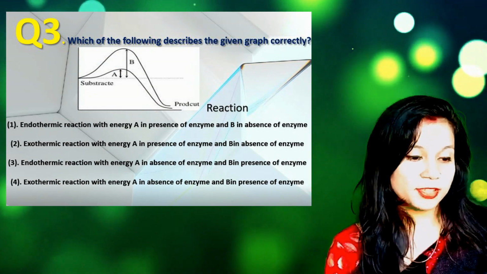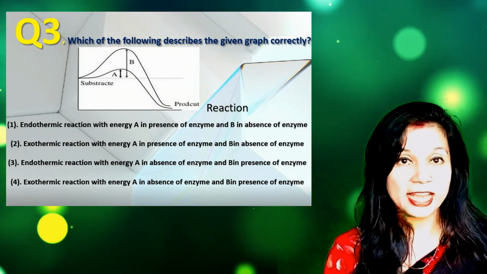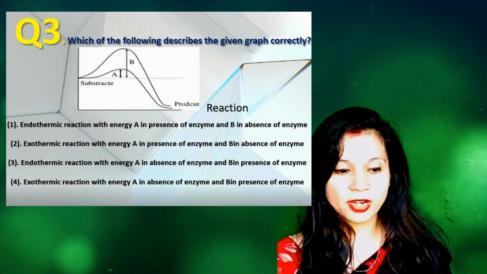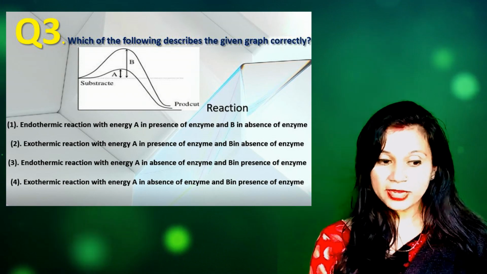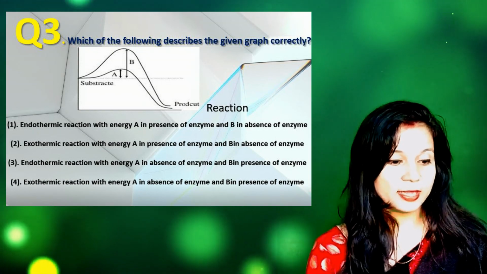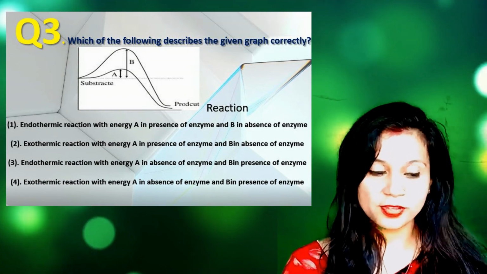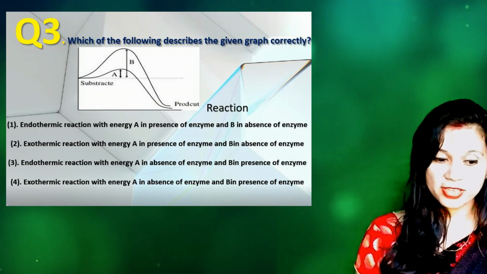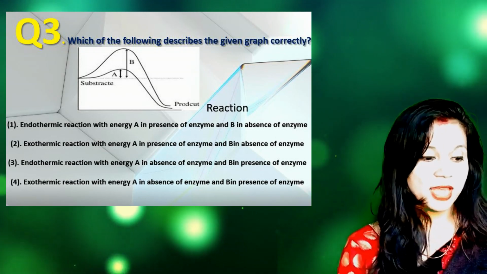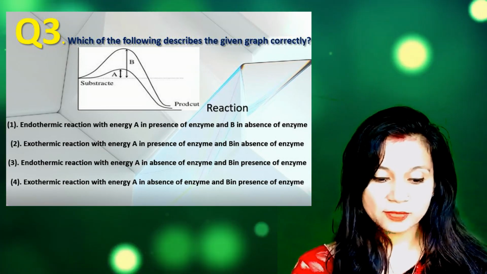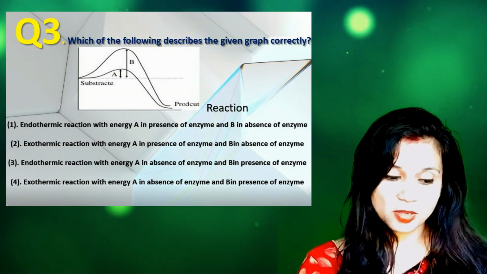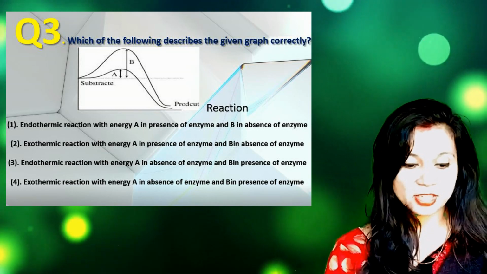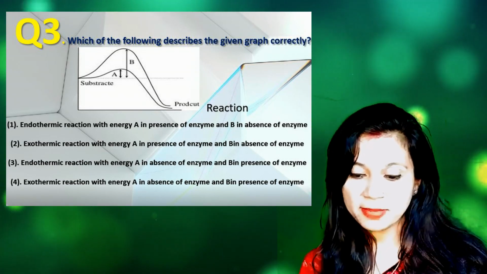Now come to question number 3. This is a question from the enzyme topic and a graph related question. Which of the following describes the given graph correctly? Option number 1: endothermic reaction with energy A in the presence of enzyme and B in absence of enzyme. Option number 2: exothermic reaction with energy A in presence of enzyme and B in the absence of enzyme. Option number 3: endothermic reaction with energy A in absence of enzyme and B in presence of enzyme. And option number 4: exothermic reaction with energy A in the absence of enzyme and B in the presence of enzyme.